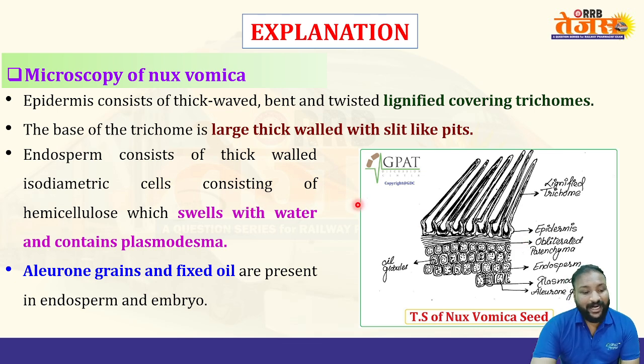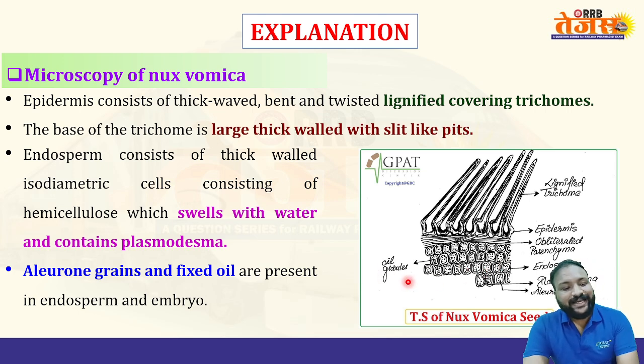Yes. And this endosperm consists of thick walled isodiametric cells consisting of hemicellulose which swells with water and contains plasmodesma. Yes. This is a plasmodesma. Yes, and also contains aleurone grains and fixed oils also present in this endosperm and embryo. Okay. So plasmodesma is seen in nux vomica, whereas cystoliths are seen in Vasaka.